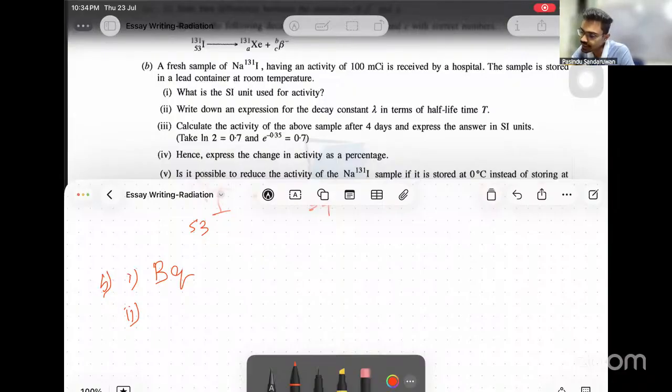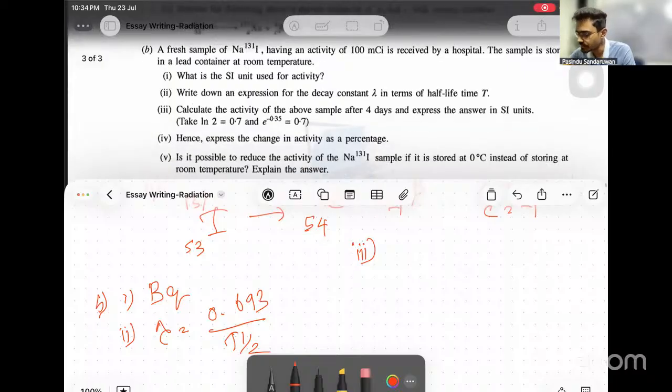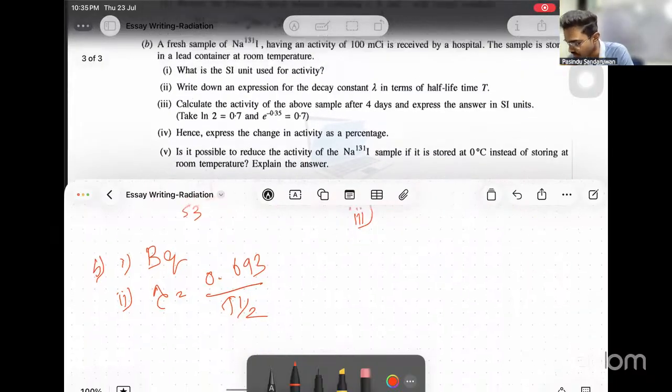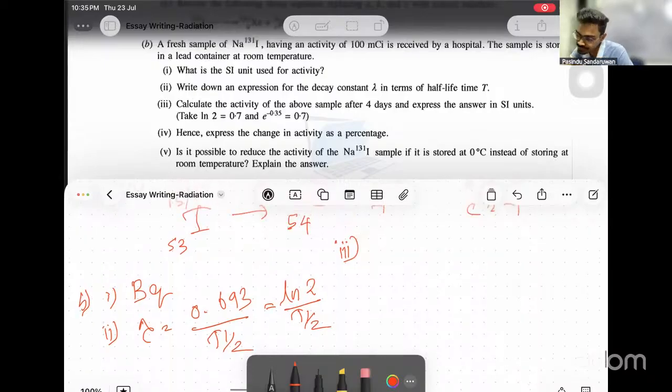Write down an expression for the decay constant lambda in terms of half-life time. That is a proved equation. Using half-life time, lambda equals 0.693 over T half. Or else you can write the same equation as ln2 over T half. Both are fine.